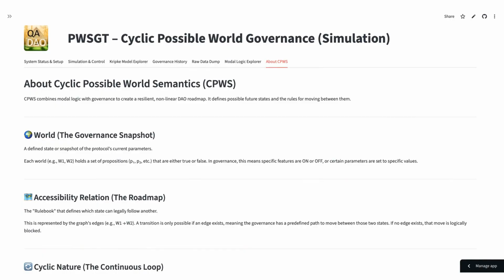Welcome to this walkthrough of the Cyclic Possible World Semantics Governance Token simulation app. This tool helps us understand a complex concept: how decentralized autonomous organizations, or DAOs, can use modal logic, the logic of possibility and necessity, to manage their long-term governance.